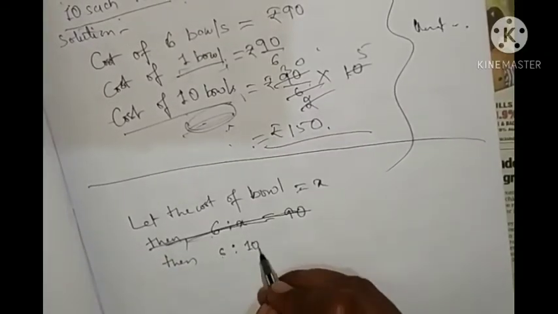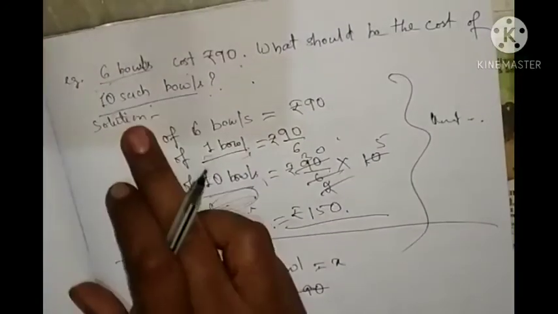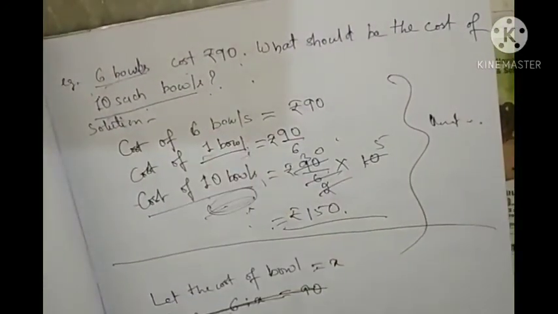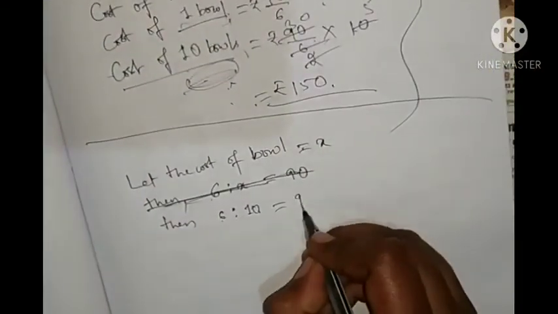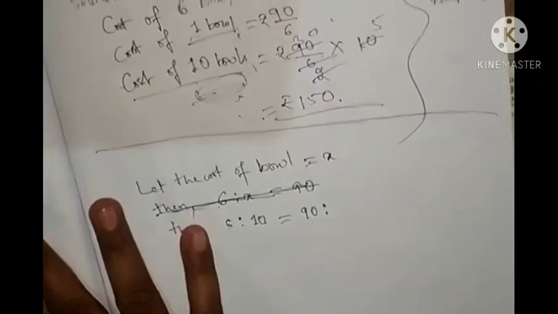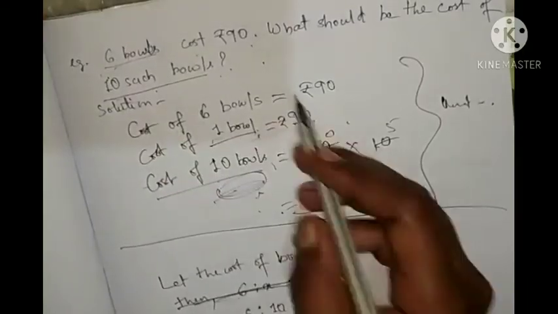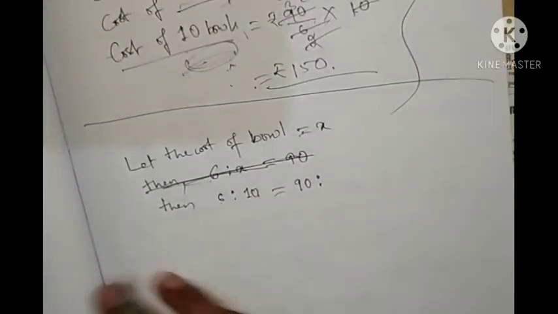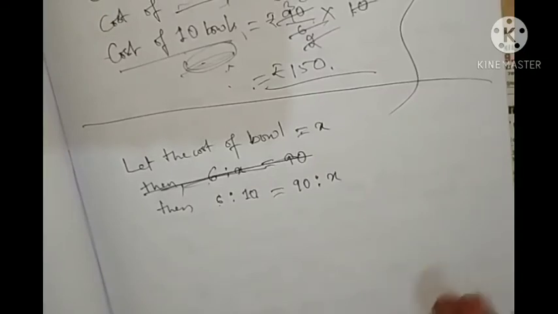This is bowl, this is also bowl. So 6 bowls, 10 bowls equal to: 6 bowls cost is how much? 90 rupees. So first you will write 90 is to, then the cost of 10 bowls is not given. What have we written? We have written x. 90 is to x.